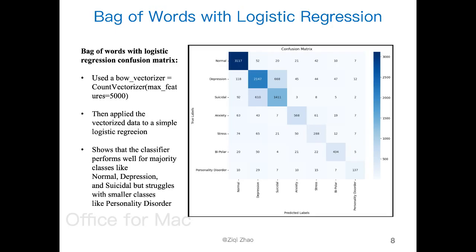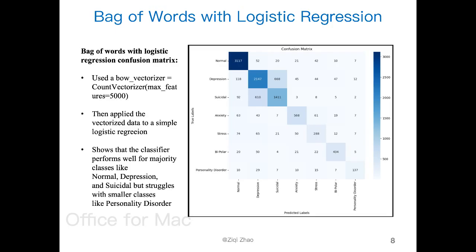And so I start with variants of logistic regression. Initially, I run a bag of words using a count vectorizer with 5,000 features max, and applied the vectorized data to a very simple logistic regression. The confusion matrix here shows that the classifier performs well for